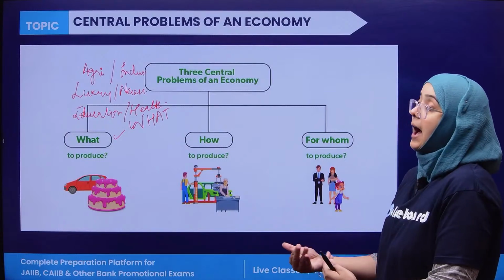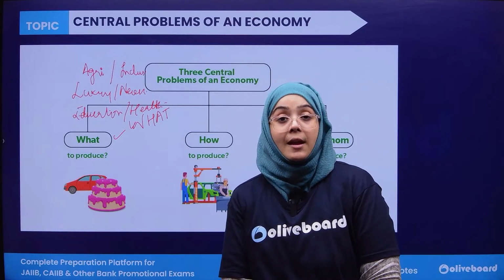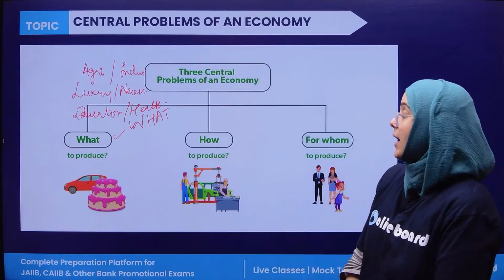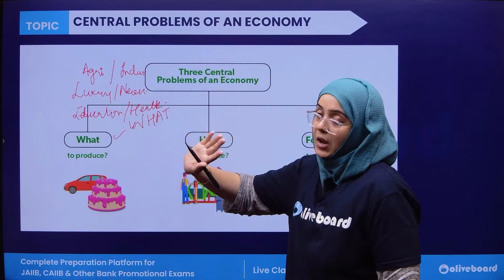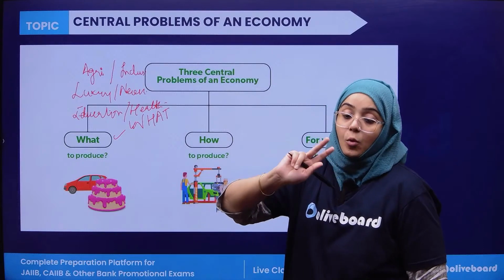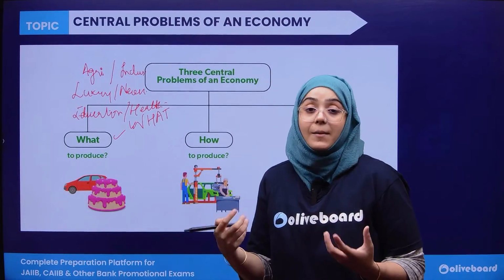The second is how to produce. If you have decided what to produce, the second problem arises: how can this be produced?